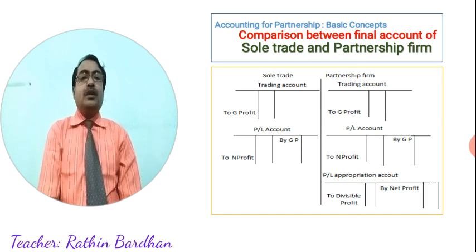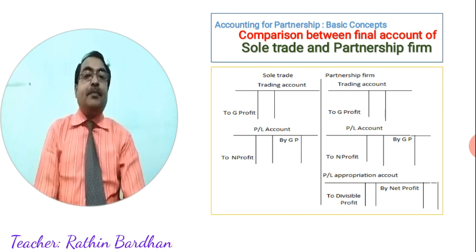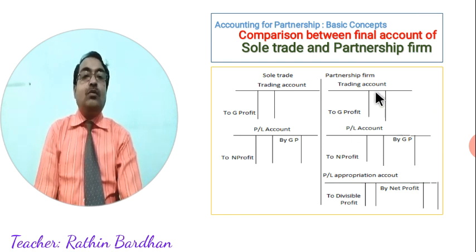So it is an important part of a partnership firm to distribute this profit as per the partnership deed. That's why after preparing the P&L account, which gives the result, that is net profit, we have to transfer the net profit to the P&L appropriation account, and distribute this profit among the partners as per the provision.